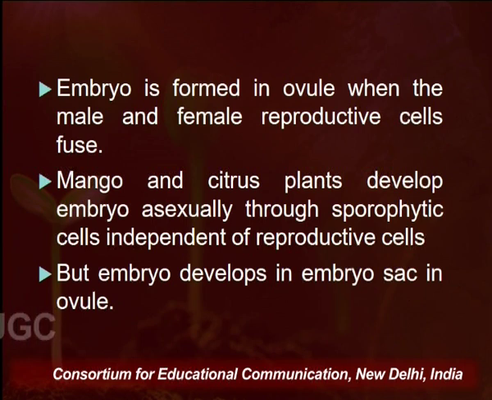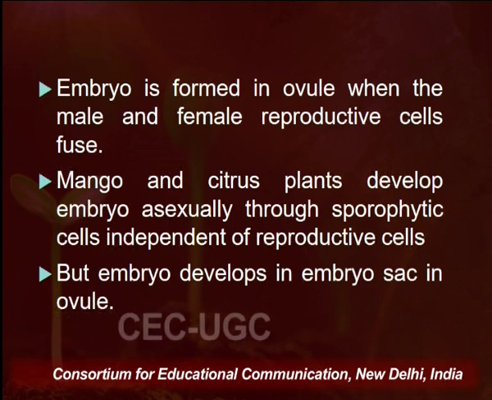But there are certain plants where these embryos are produced in an asexual manner, or we can say through sporophytic cells, which are independent of the reproductive cells. Examples of such plants are mango and citrus, wherein these plants do not show any kind of sexual reproduction to develop an embryo.